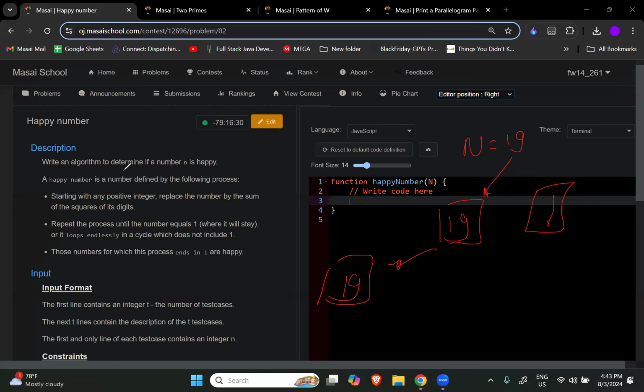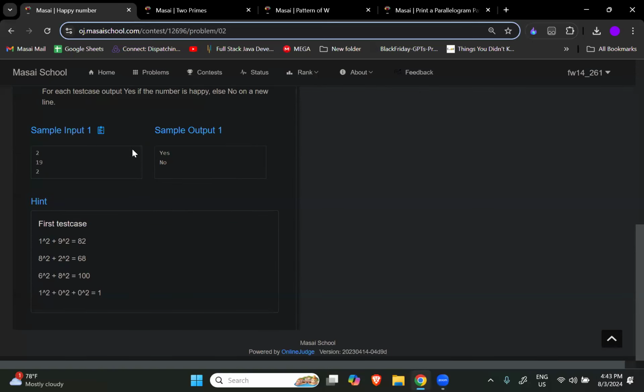What are they asking us? Let's see one hint here, then we will move to the coding. As per the given hint, they start with 19. The digits give 1 square plus 9 square, and the answer we get is 82. Then 82 will be our new value of n. Whatever answer comes, we will assign to n.